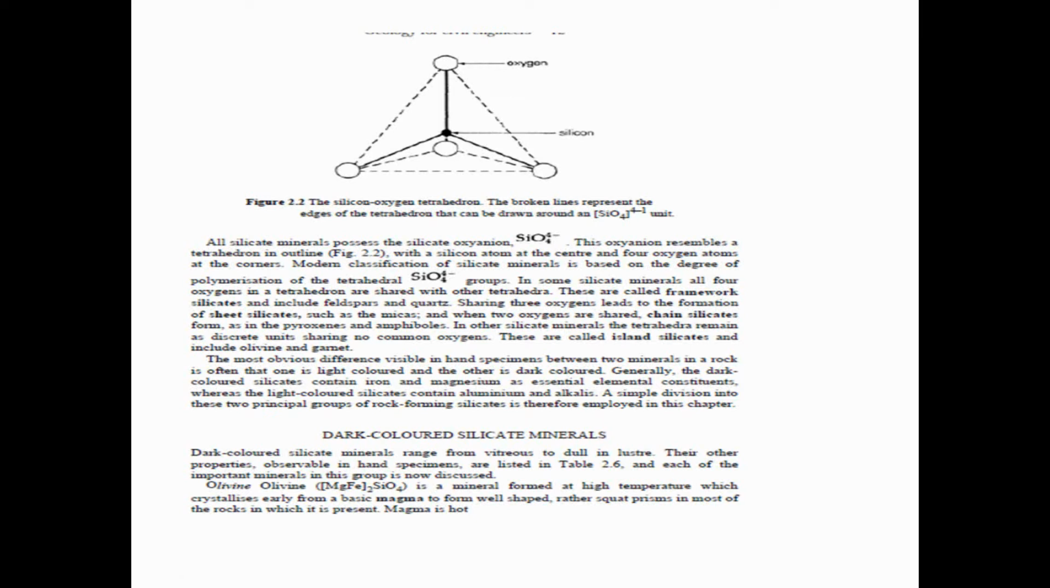First, we discuss dark colored silicate minerals, meaning those with magnesium and iron content. Dark colored silicate minerals range from vitreous to dull in luster. Their other properties observable in hand specimen are listed in the table, and each of the important minerals in the group is now discussed. Olivine first.